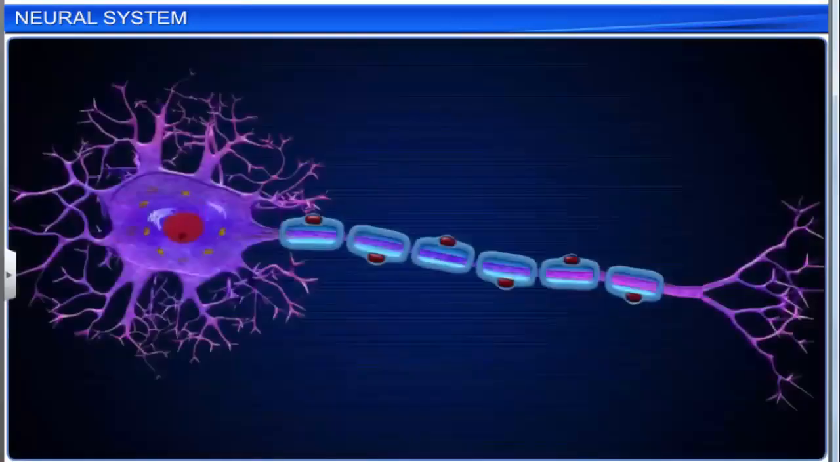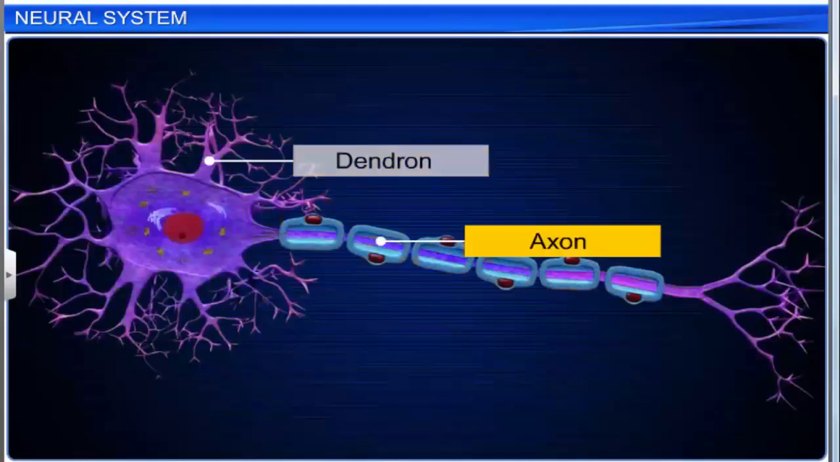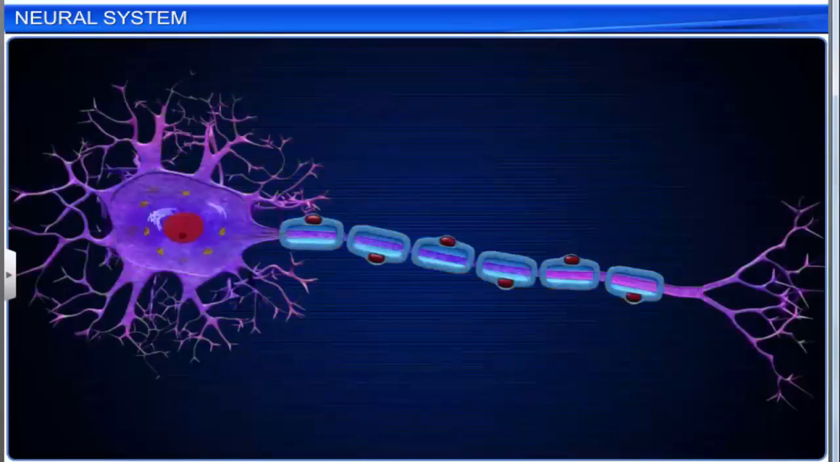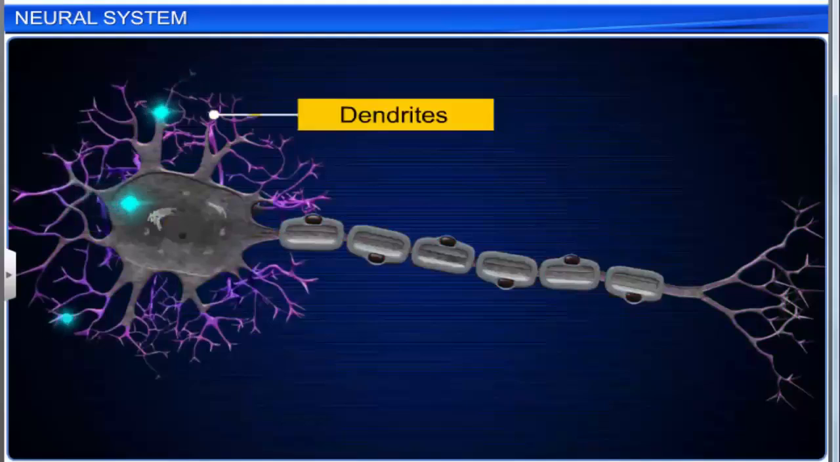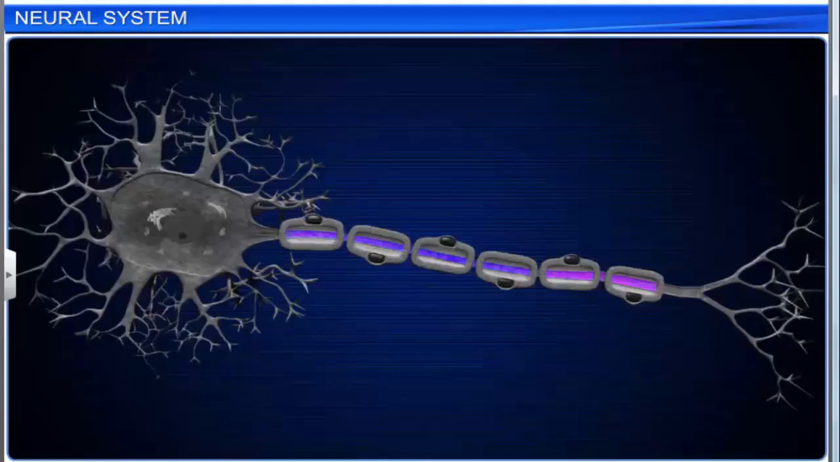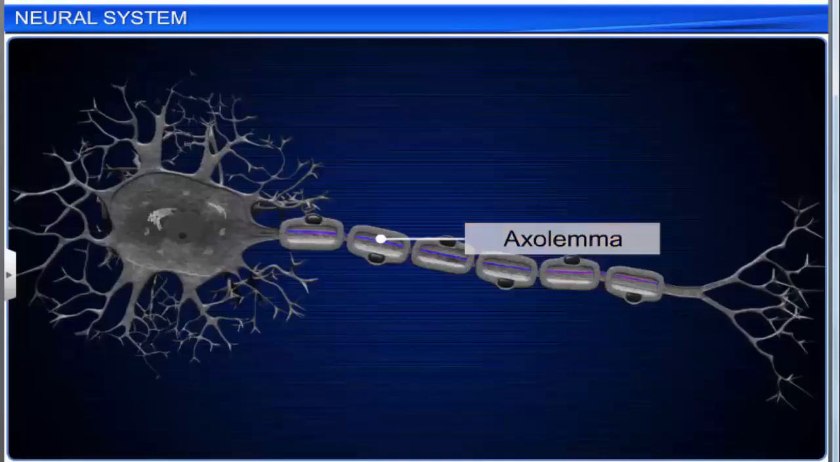Nerve processes are of two types, dendrons and axons. Dendrons can be one or more in number. Their fine branches are called dendrites. They transmit impulses towards the cell body. An axon is always single. It is covered by a plasma membrane called axolemma. The inner fluid of an axon is known as axoplasm.